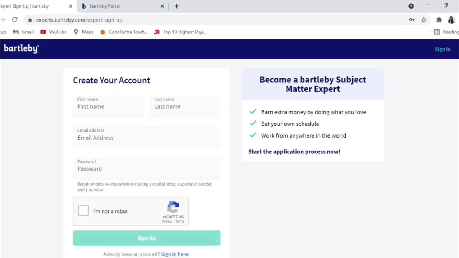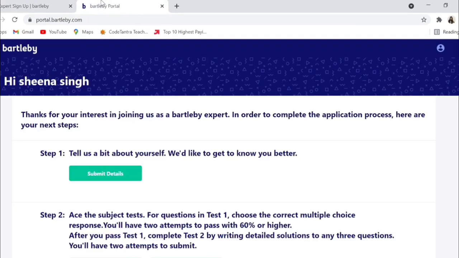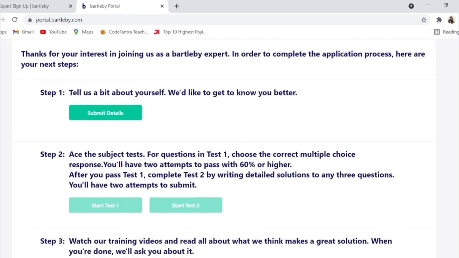Now let's see the steps to sign up to the BattleBee account, how you can create your own account, and what are the necessary documents you need throughout the enrollment procedure. This is the BattleBee page. You have to first sign up here. You have to give your first name, last name, email address and password. Then you have to tick that you are not a robot and then sign up. So you just need your email address and a password you need to create. After signing up, you will land on the BattleBee portal page like this, and then you have to submit details about yourself, like your educational details, what you are currently doing, or if you are doing a job, those details.